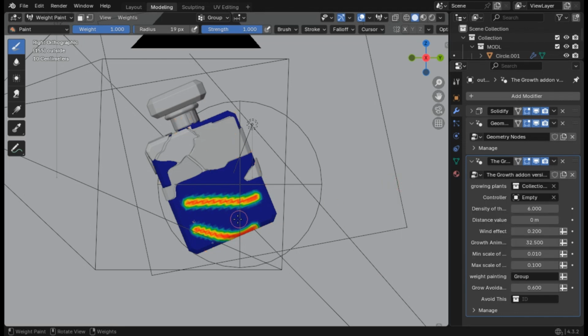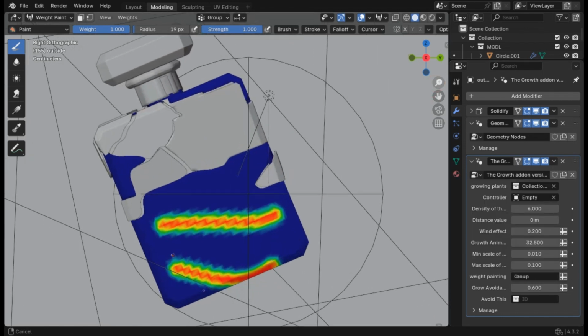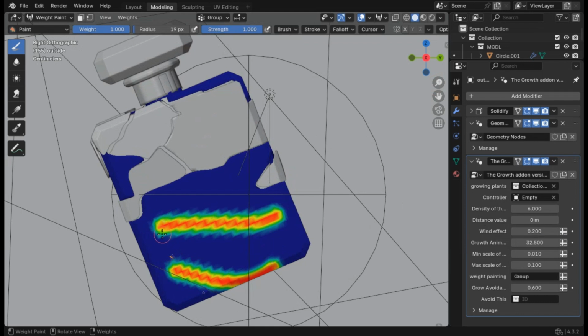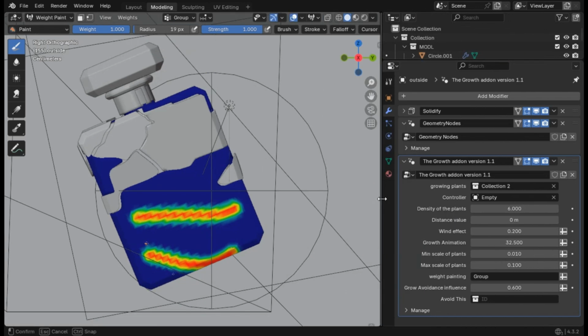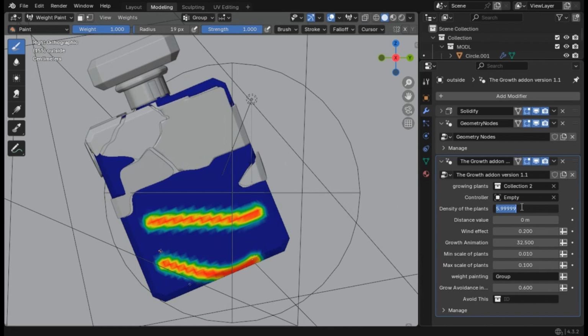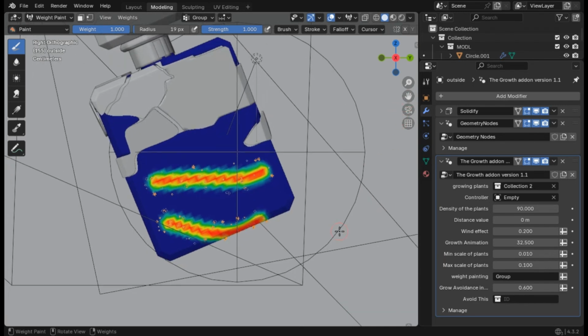So we'll just go here to group, and then you will see, no, it's not really visible because we don't have that much density, but you will see that there are some flowers over the lines. If you make the density of the growing plants bigger, let's say something like 100 or 90, I'll go for 90, it's getting more. We still need to tweak other things so that we can have this more obvious.